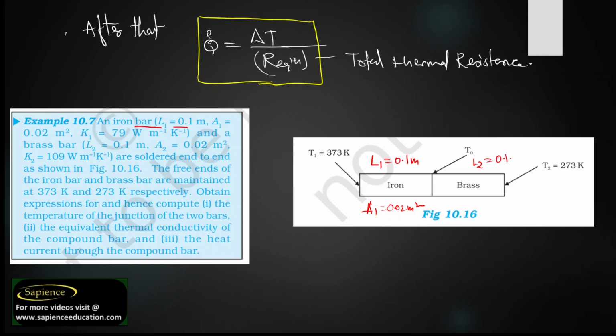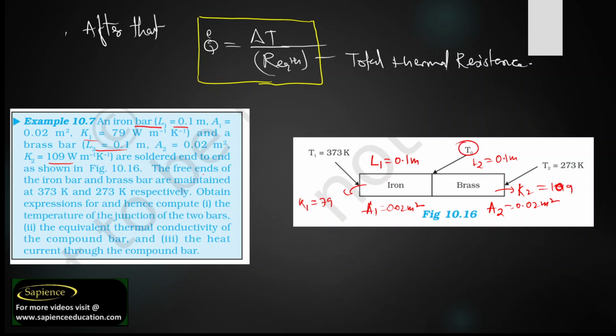L2 is 0.1 meter, it is given, and if we consider A2, it is 0.02 meter square. And what about K1? K1 is the thermal conductivity of the iron, so K1 is 79, and K2 is 109 watt per meter Kelvin. So we have got this. Okay, so we need to find this temperature T naught.